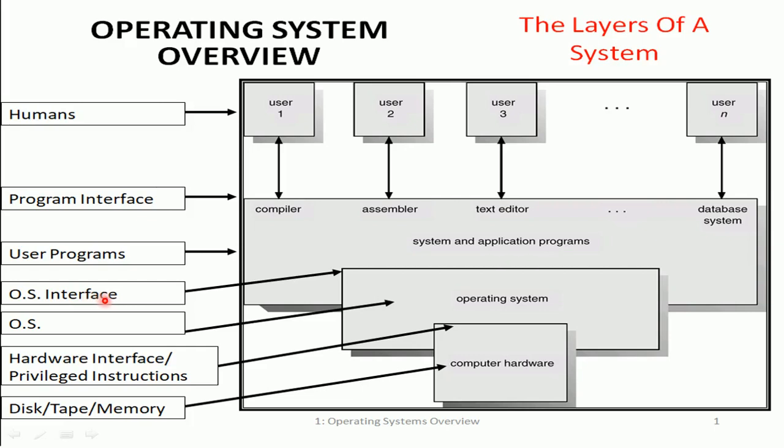The third layer is the operating system, which if necessary passes on the user request coming from the program interface layer to the fourth layer, which is the hardware layer, which consists of disk, tape or different types of memory. All of these four layers communicate with each other in a sequential manner. The response will go back in a sequential manner, such as from hardware to operating system to user program, and from user program to users.